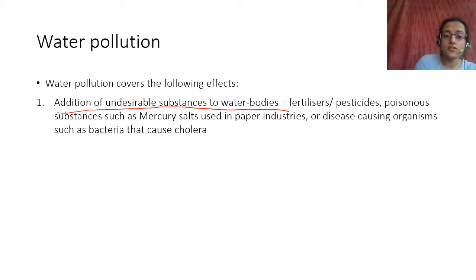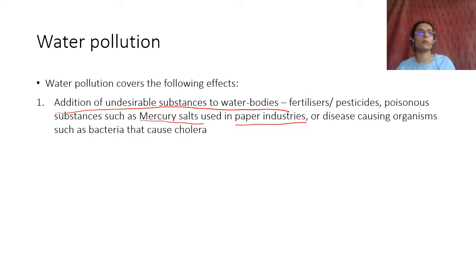Where does a poisonous substance like mercury come from? From paper industries, industrial waste, right? Disease causing organisms come from sewage, that is, untreated sewage, if it gets mixed up in water bodies. We talked about this in the previous chapter, right? We talked about cholera.